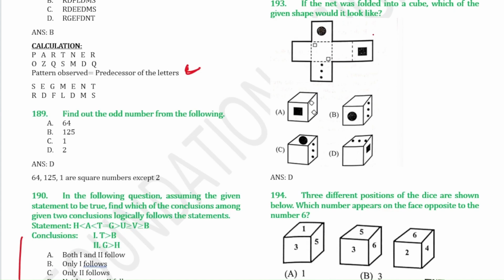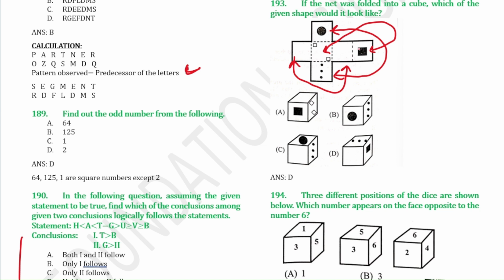When you get problems like this, remember that this side will always be opposite to this side. These two will be opposite to each other, and this and this will be opposite to each other, and this and this will be opposite to each other.